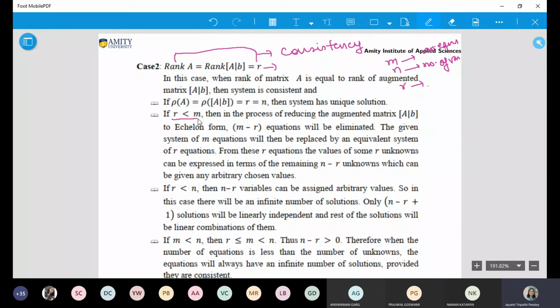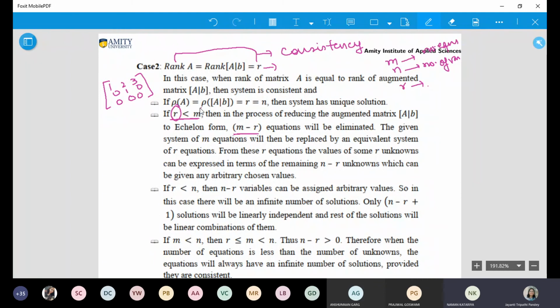If your rank is less than the number of equations, obviously you will have 0 rows in the bottom, right? And how many 0 rows? M minus R 0 rows. And I have explained it to you. What does it mean? If you have 3 equations and the rank is 2, obviously the third row should be 0. Otherwise, how will you say the rank is 2? Is it okay? Yes, ma'am. Understood clearly? Yes, ma'am.